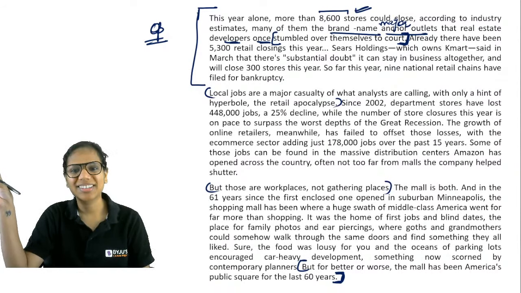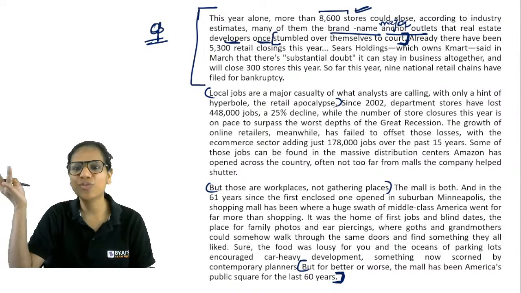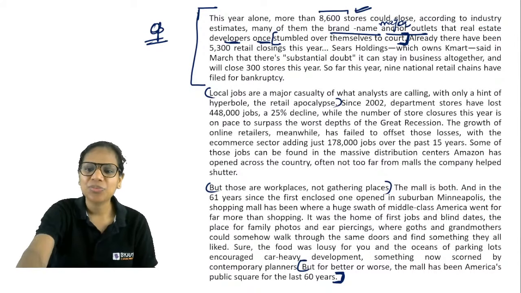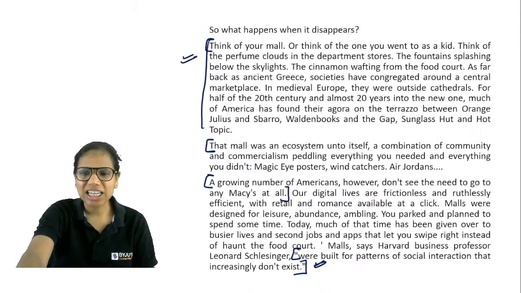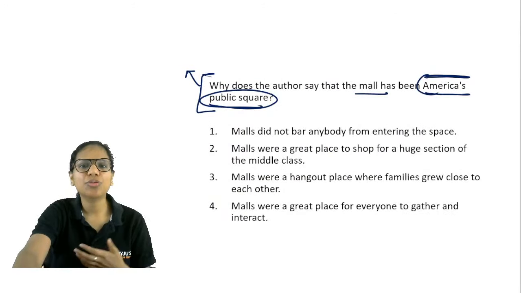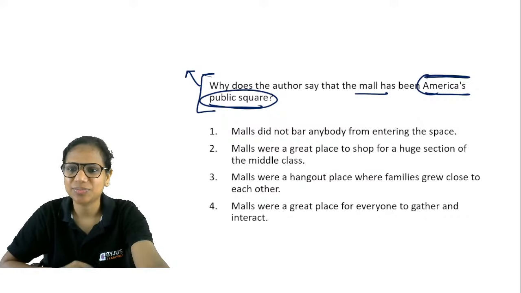But those are workplaces, not gathering places. The mall is both, right? And then we give a number of examples. These are all examples. Home of first jobs, blind dates, family photos, grandmothers, goths, right? People eating, etc., etc. So that should be enough to answer this question, an easy question. Yes.